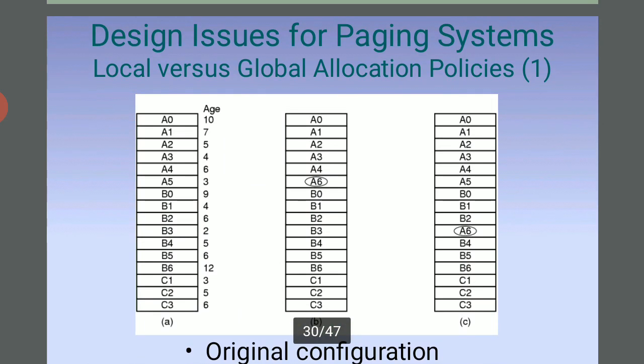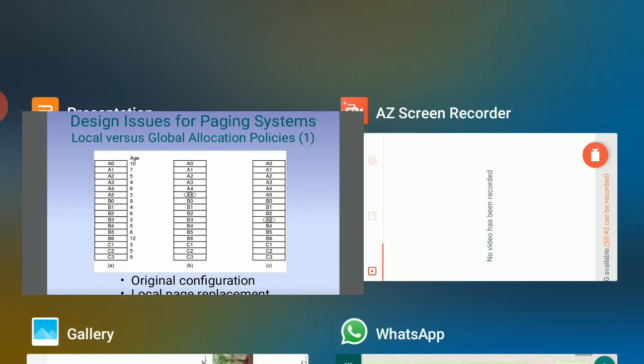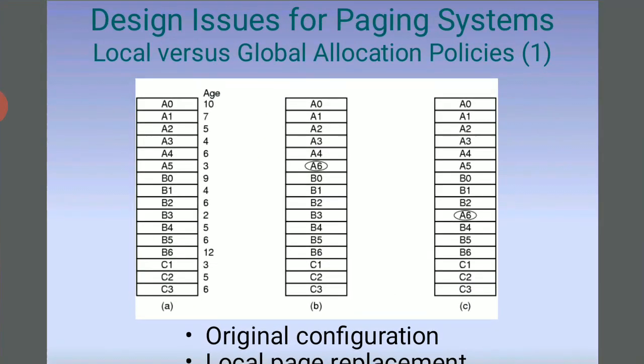Design issues of paging systems include local versus global allocation policies. Next is the translation lookaside buffer, TLB.